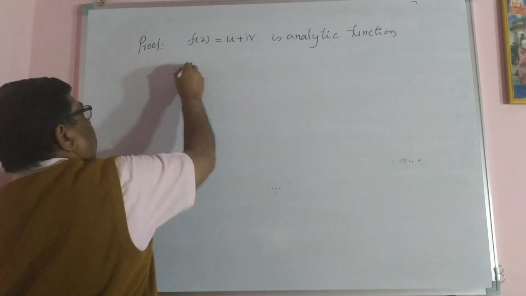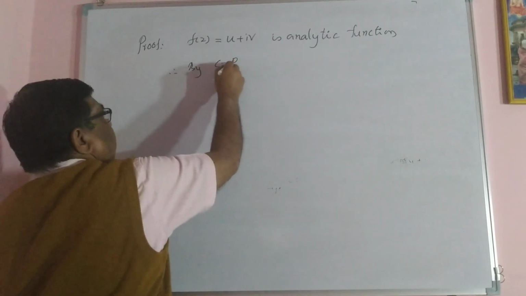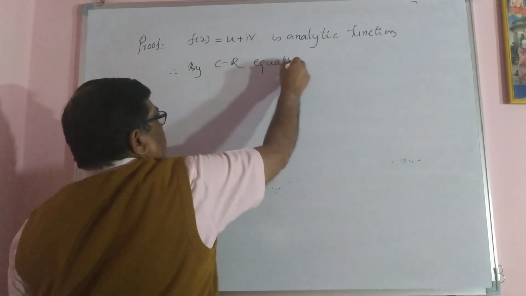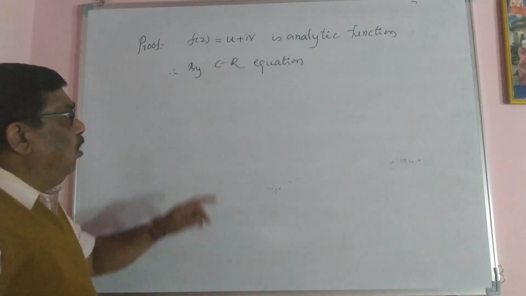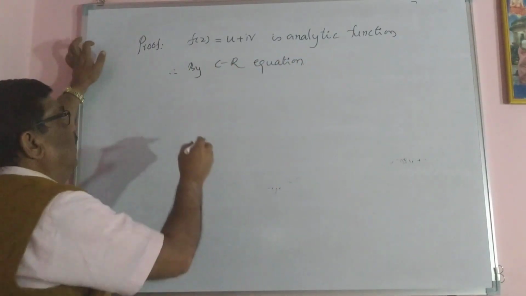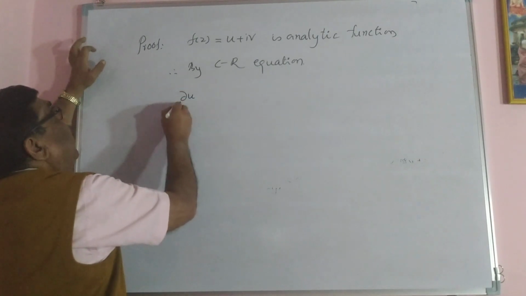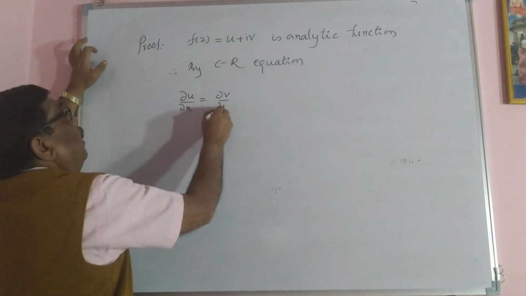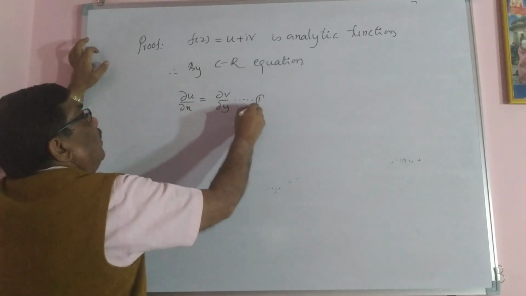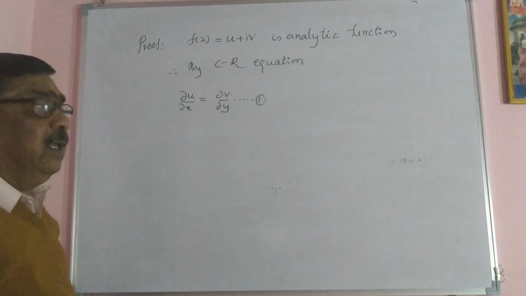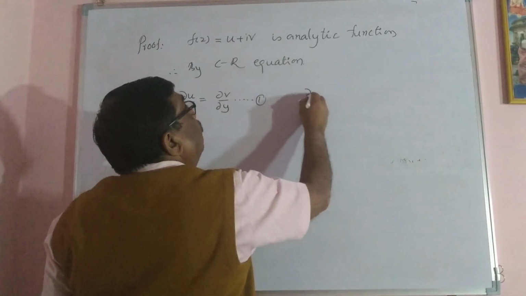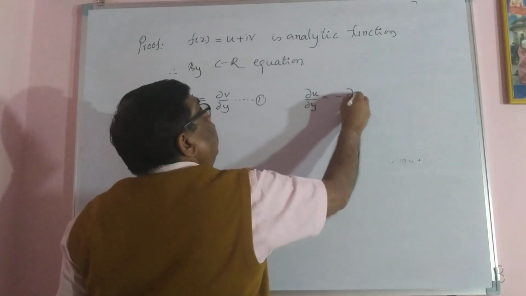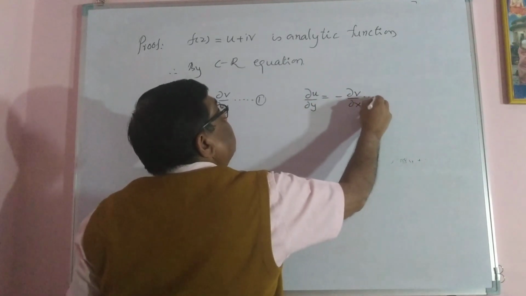Therefore, by the CR equation, the first theorem of complex analysis, the Cauchy-Riemann equation: dou u by dou x equal to dou v by dou y. This is CR equation 1. Similarly, dou u by dou y equal to minus dou v by dou x. This is 2.